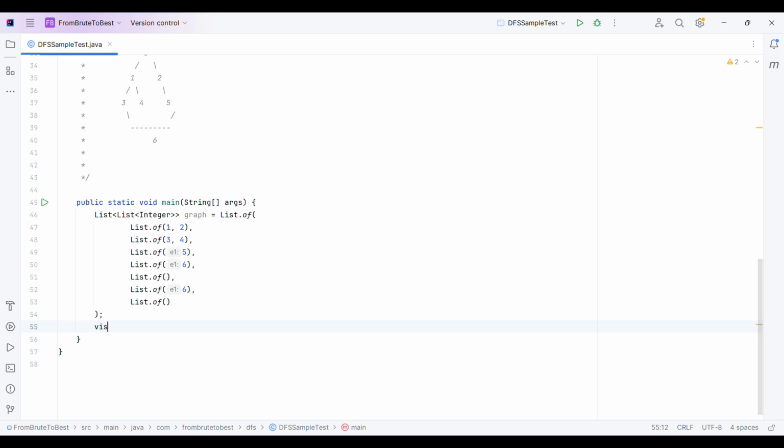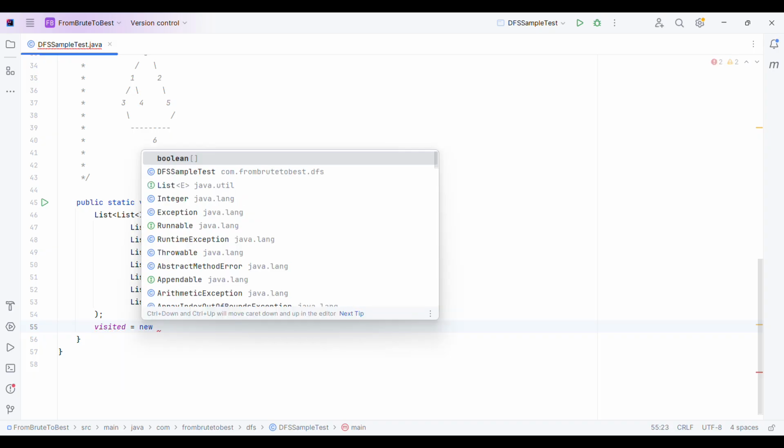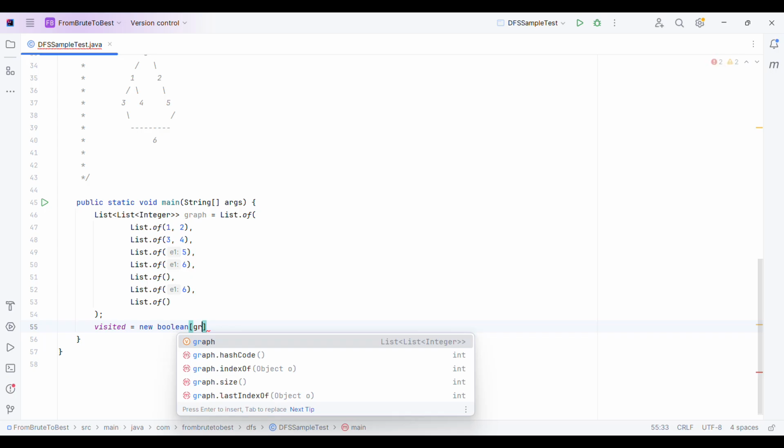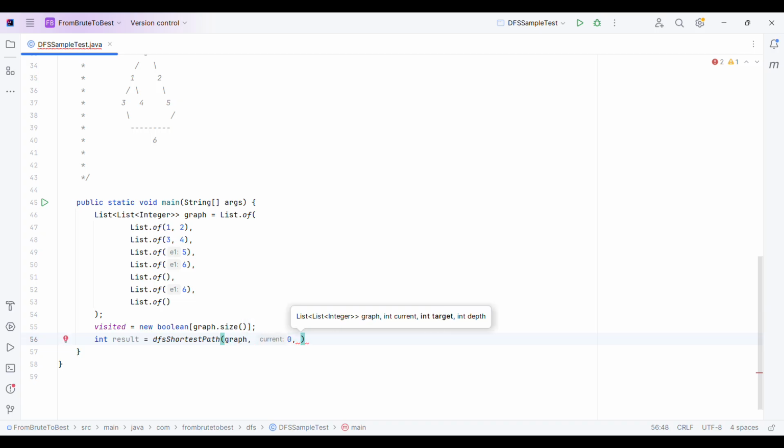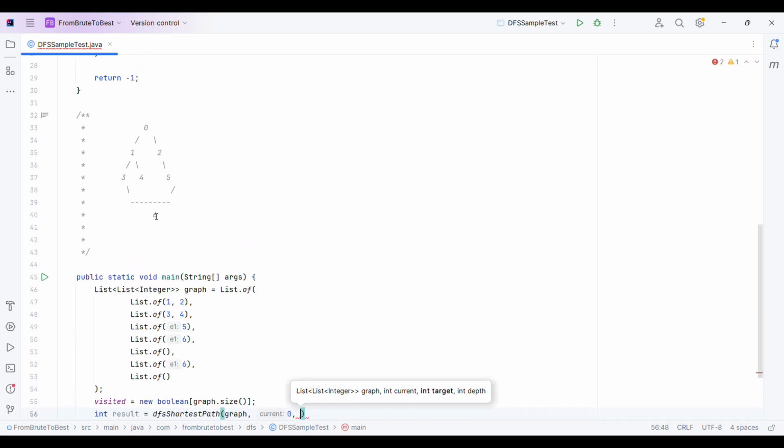Now let me initialize our visited array. So visited will be our boolean array, new boolean array of the size of the graph. Now I will simply call our DFS method. Graph is the graph we have initialized, the initial value will be 0, and the target will be 6, as we need to reach node number 6.